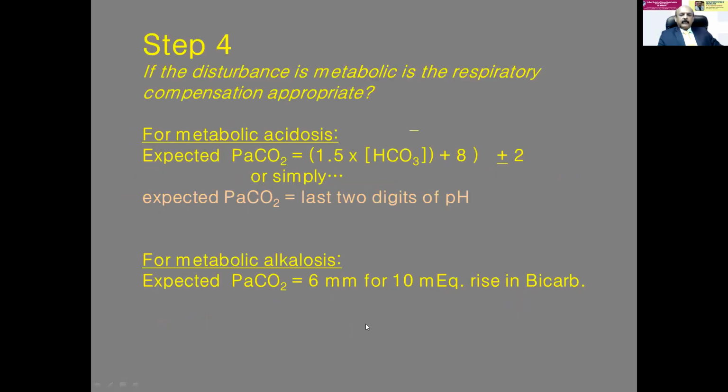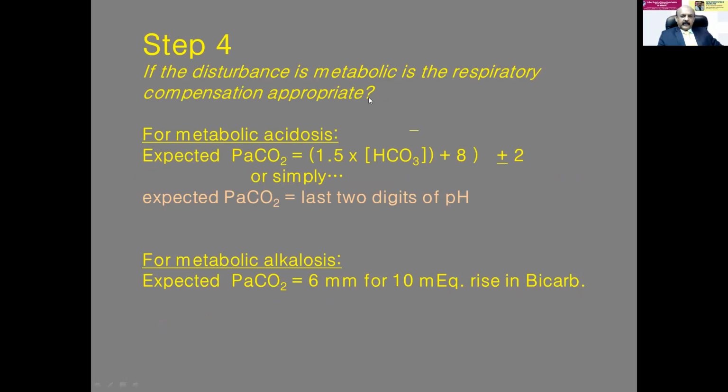There is a method to remember that 0.08 and 0.03. I will come back to it later. So step 4, that is respiratory. Now, if the disturbance is metabolic, then you have to find out whether the respiratory compensation is appropriate and what happens to the anion gap.